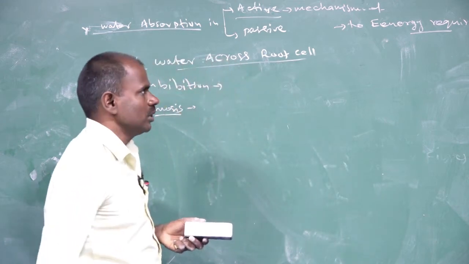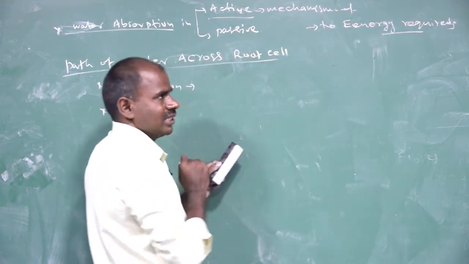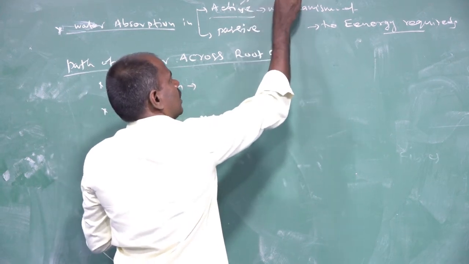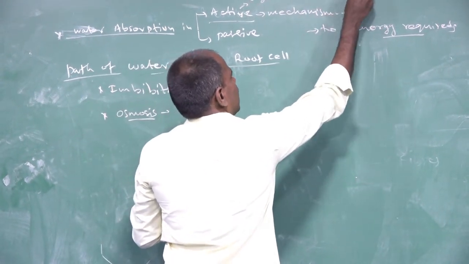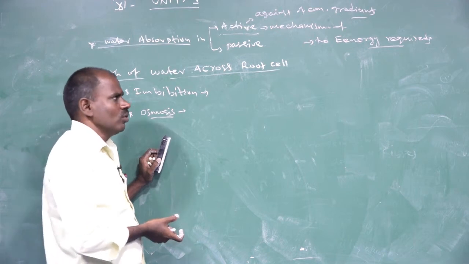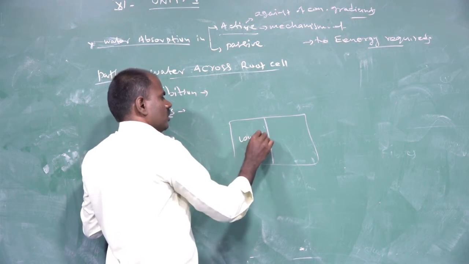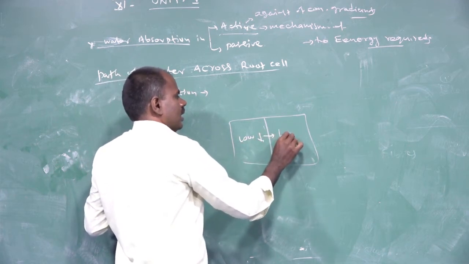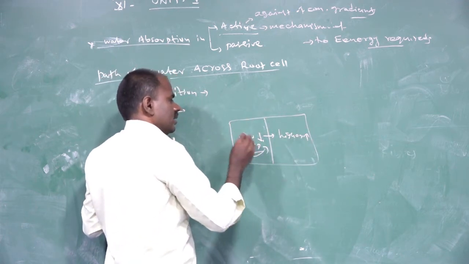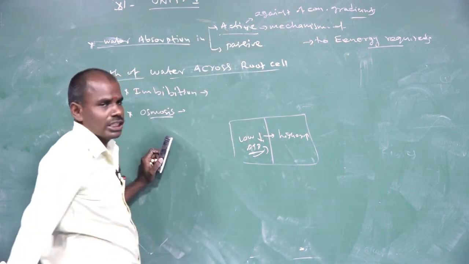Absorption of water molecules with the help of energy requirements in the cell is called active absorption. It involves movement against the concentration gradient, from low concentration to higher concentration. Water molecules move from low concentration to higher concentration, and that process requires energy. Movement against the concentration gradient is involved in active transport in plants.